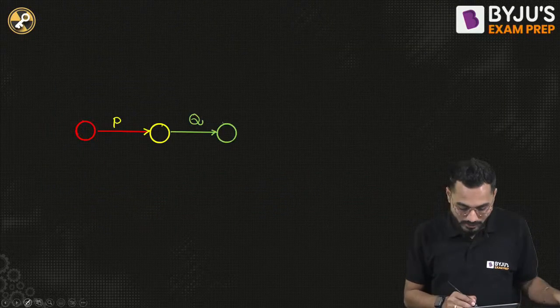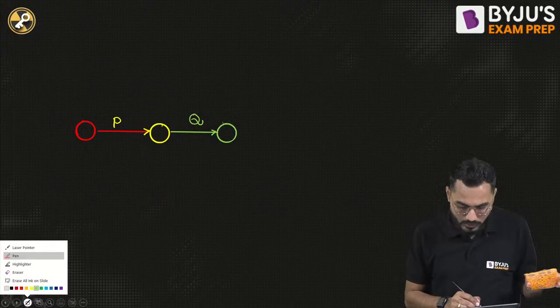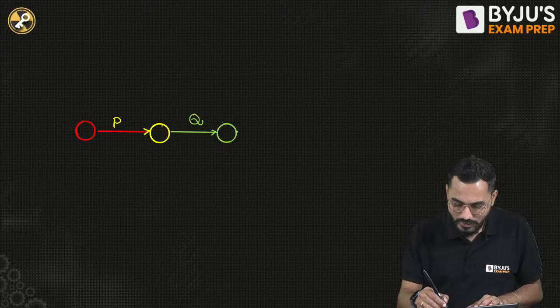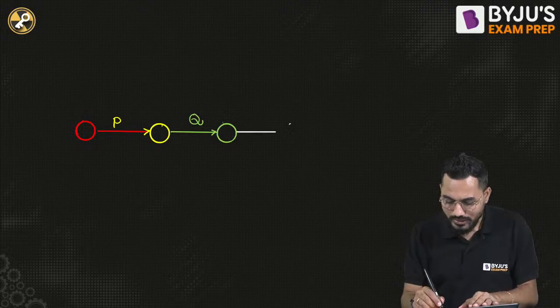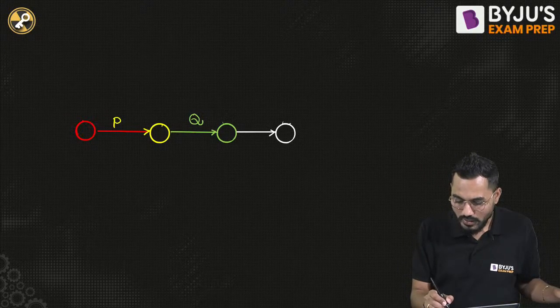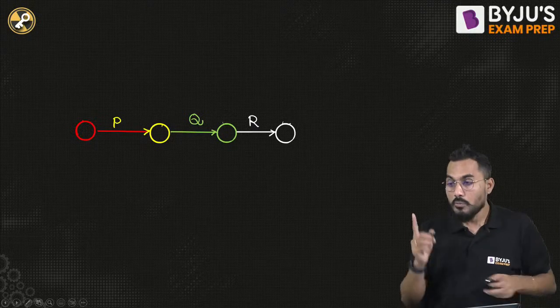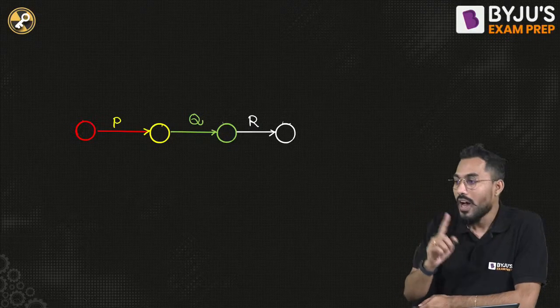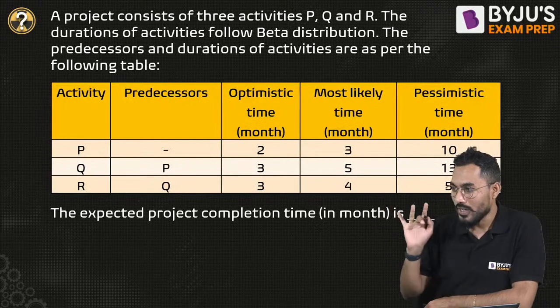The predecessor of R is Q. So again you can draw the network diagram in the same fashion and check whether we are correct. Predecessor of Q is P, predecessor of R is Q.